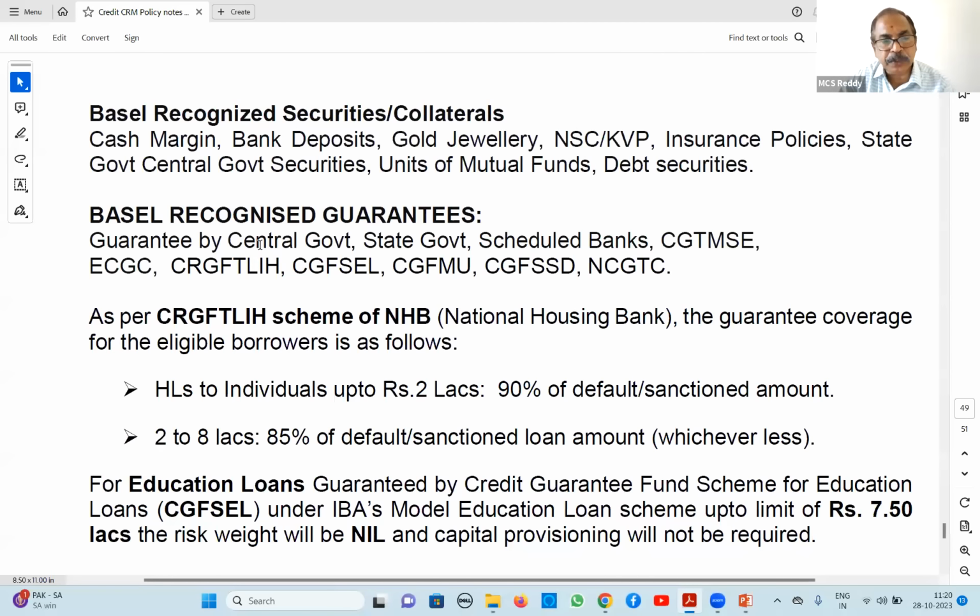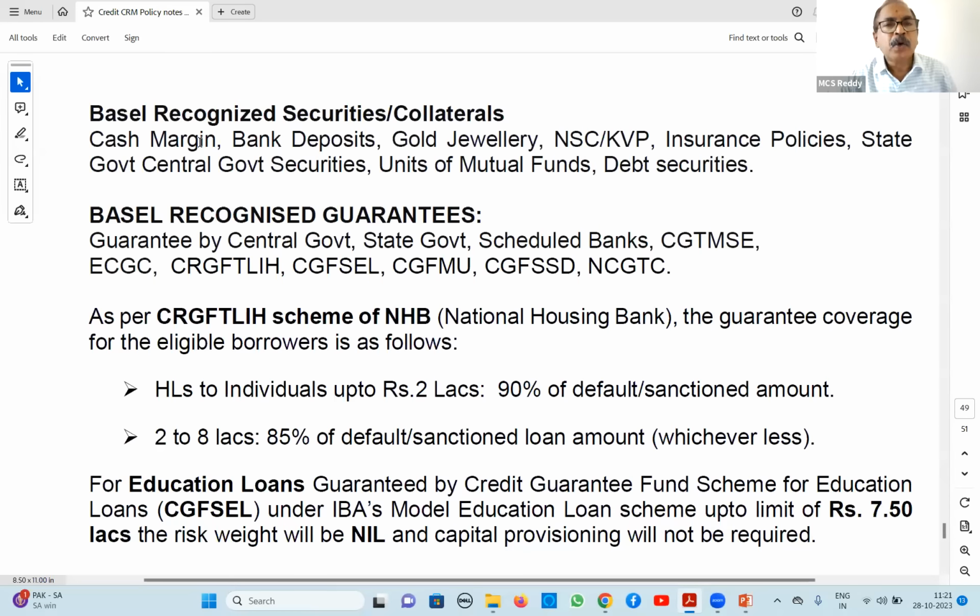Basel recognized security is odd man out question they are asking. What is Basel recognized security? For calculation of capital, we reduce the security value. Basel recognized security में cash margin, bank deposit, gold jewelry, remaining all paper securities like your NSE, KVP, insurance, state government, central government securities, units of mutual funds, debt security, all paper securities plus gold jewelry, bank deposits and cash.